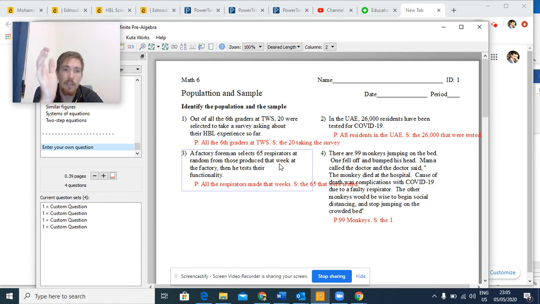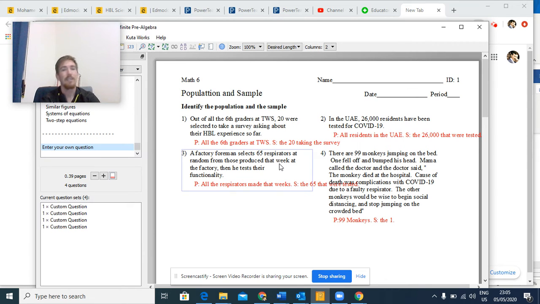The theory here is that if you take 65 respirators and test them and they're all working perfectly, then that gives you a pretty good idea that the rest of the respirators made that week are probably safe as well.